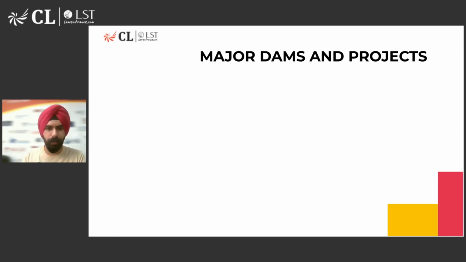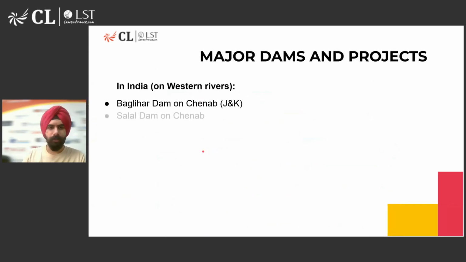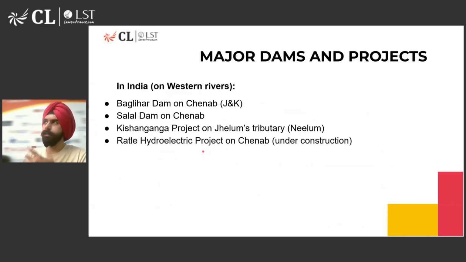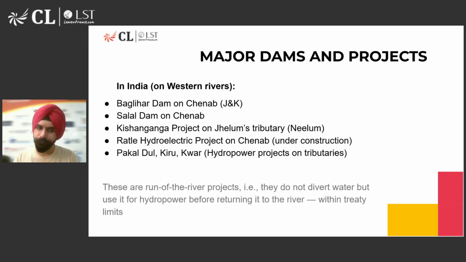Here, I'll show you on the map. Wait a second. Here, you can see the Neelam River. This is the Neelam River, and this is the Kishan Ganga project. And this is the other part of Jhelum, right? So these are three important projects. Apart from that, there is an under construction project on the Chenab River, which is called the Ratle Hydroelectric Project. Apart from that, there are multiple projects on tributaries as well, which is Pakal Dul Dam, Kiru Dam, and Kwar Dam. These are all hydropower projects as well.